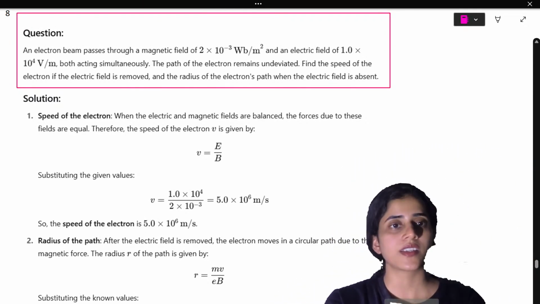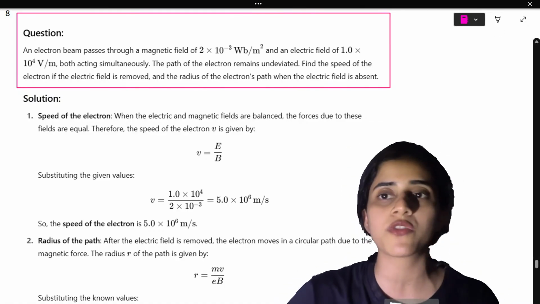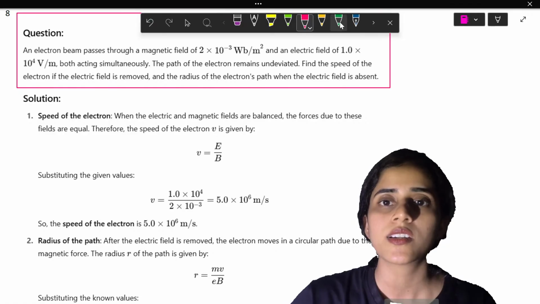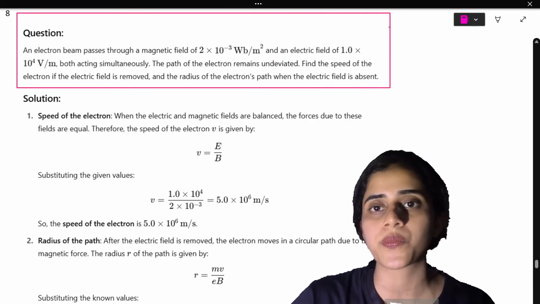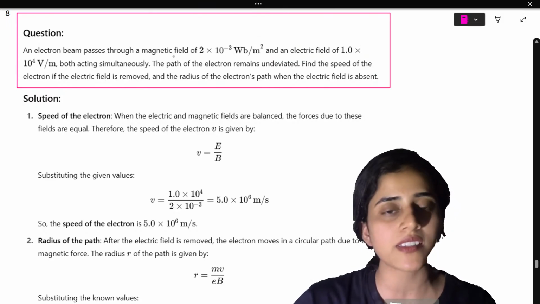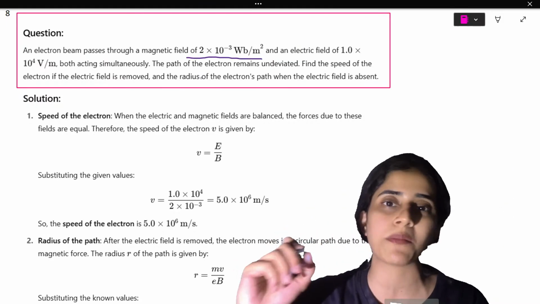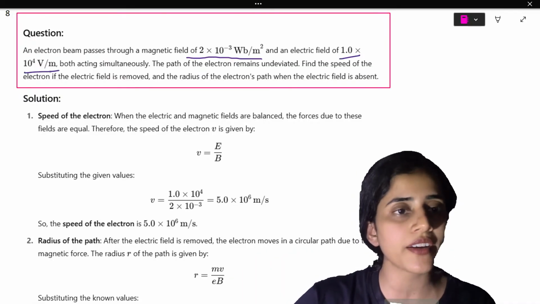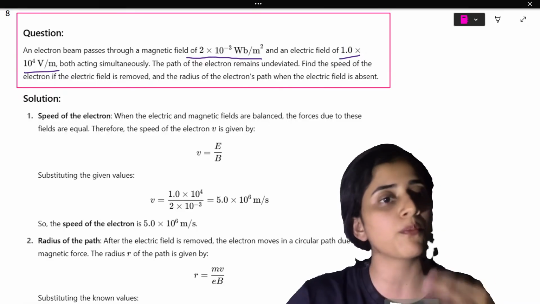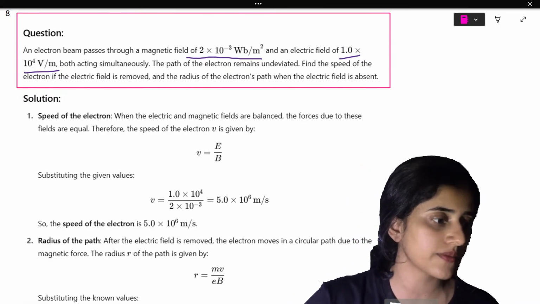An electron beam passes through a magnetic field of 2 into 10 raised to minus 3 Weber per meter square and an electric field of 1 into 10 raised to 4 volt per meter, both acting simultaneously.